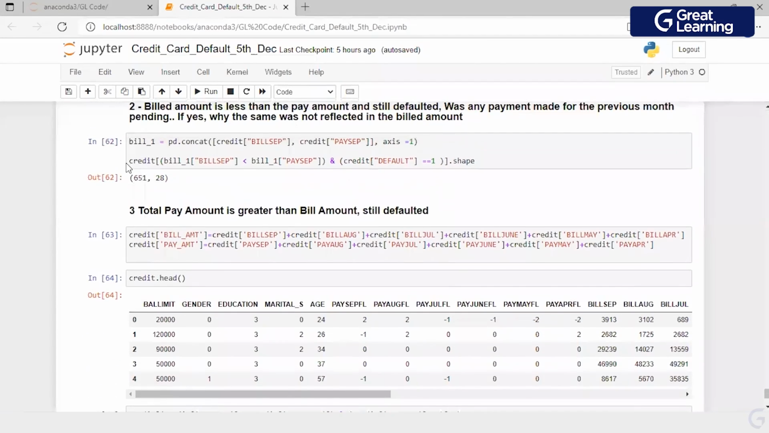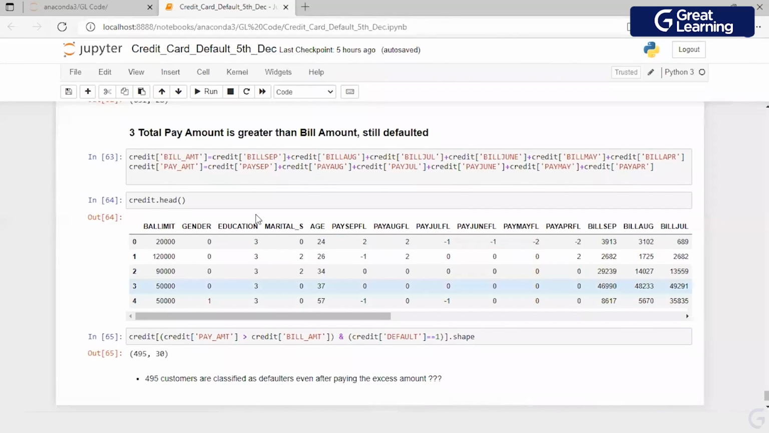Just to get a confirmation on this, wherein I do not have an October month payment, I included all the bill amounts and totaled all the paid amounts. I have 495 records which are classified as defaulter, but they have made an excess payment. What is the reason why they are classified as defaulters? What I am trying to communicate through these anomalies is that you should always look at the data set and try to find something which does not go well with your understanding of a domain.